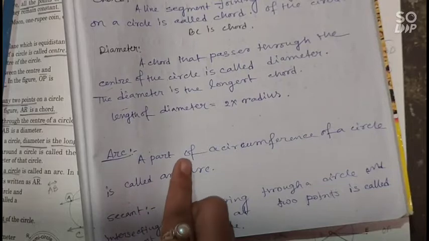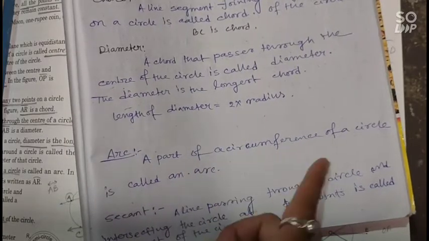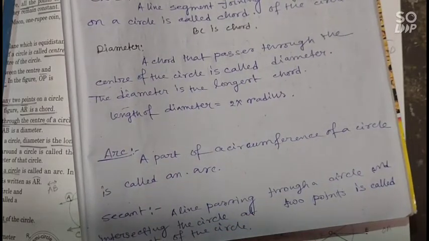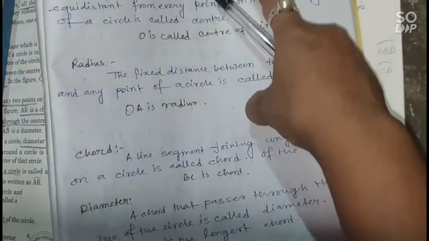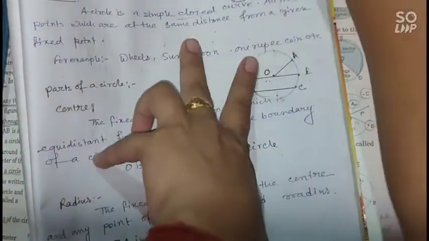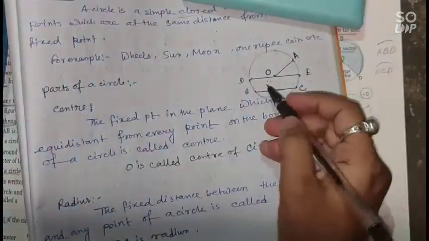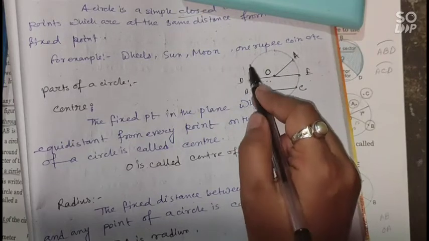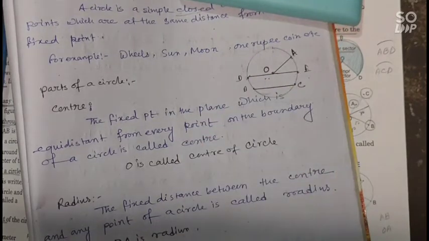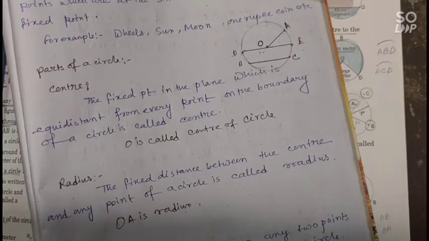Now the arc. A part of a circumference of a circle is called an arc. A part of a circumference. So this is the circumference. This is the circumference of the circle. So if I take any পার্ট অফ দি সার্কামফারেন্স, এই সার্কামফারেন্সের যদি কিছুটা পার্ট আমরা নেই, সেই পার্টটাকে আমরা বলতে পারি আর্ক।